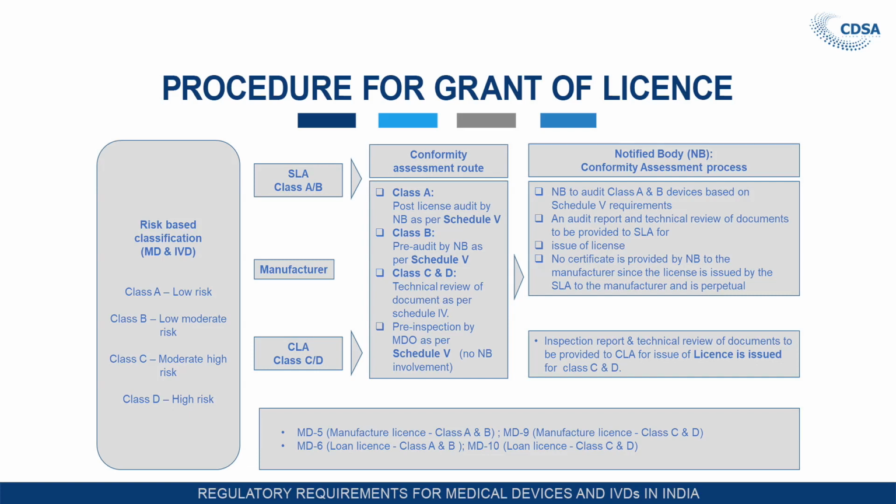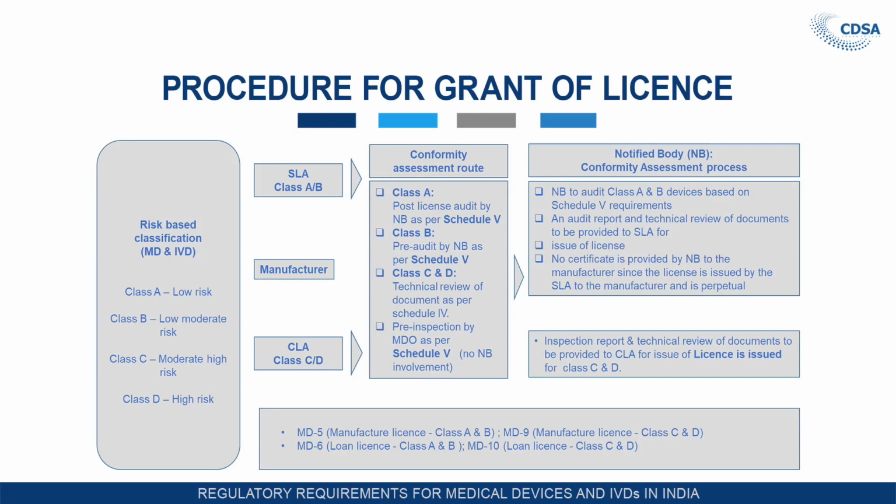The documents, the requisite fees and the application form that we have discussed, once submitted to the central licensing authority or the state licensing authority as per the requirement of the Medical Device Rules 2017, and if the documents are found satisfactory, the conformity assessment is to be carried out. For class A and class B, the notified body will audit the manufacturing site of class A and class B devices with respect to verifying the conformance of the quality management system.